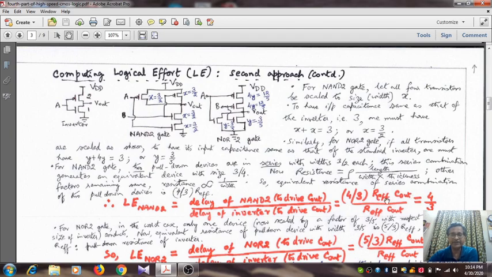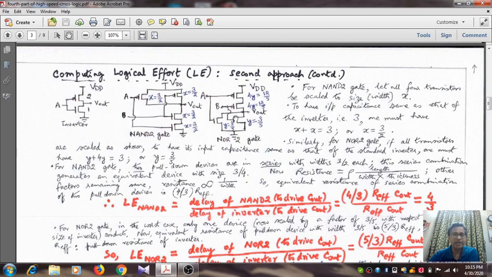Now what is this effective resistance? If you recall, this is the pull down resistance of a standard inverter. So for a 2 input NAND gate which has the same input capacitance as that of the inverter, it is 4 by 3 times R effective. So their ratio is 4 by 3.